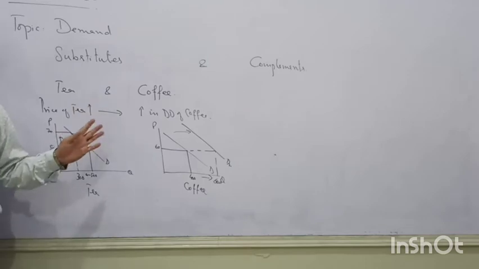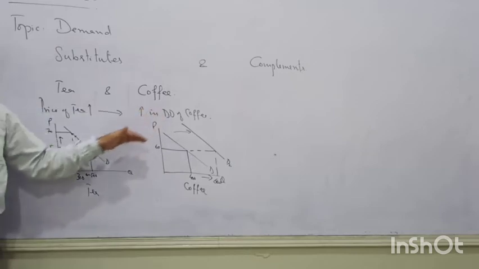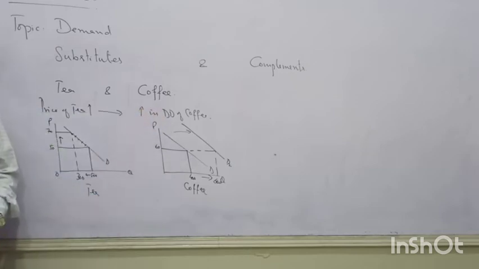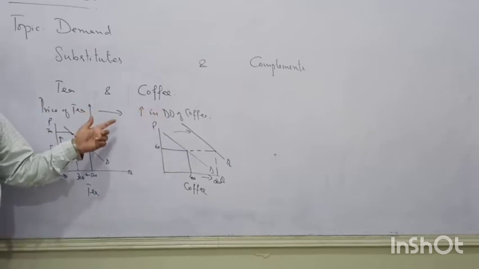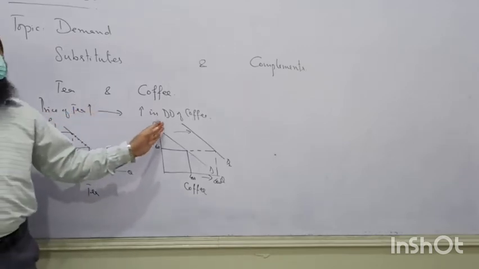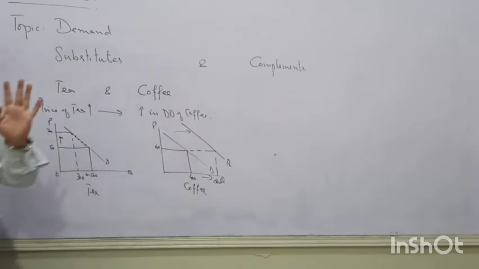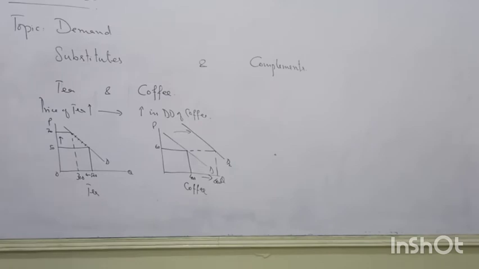This is my main point. If there is a decrease in price of a substitute, there will be a decrease in demand of the other. So here, this is also a non-price factor. For the market of tea, this is the price factor. But for coffee, it is a non-price factor. This is the price of tea, which is going to affect the demand of coffee. Follow me? Anything which is not communicated well, you can raise your question.